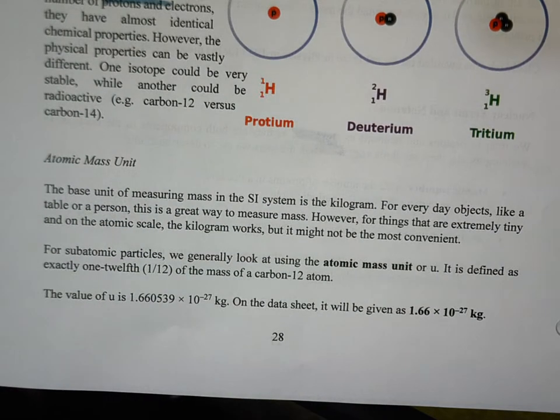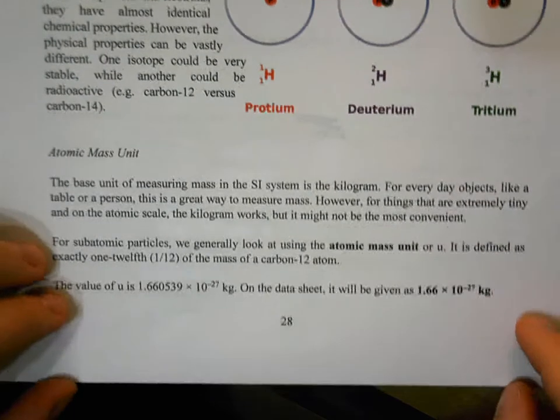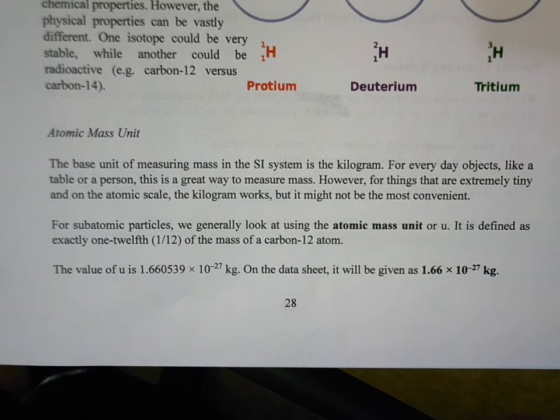Now, with this, we are going to be dealing with some very small masses. We know that the base unit for measuring mass in the SI system is the kilogram, and that's great for everyday objects. At the atomic level, not particularly useful. Well, I shouldn't say it's not useful. It's just that writing times 10 to the minus 20s kilograms over and over again is going to get frustrating. So we want a unit that helps us out.